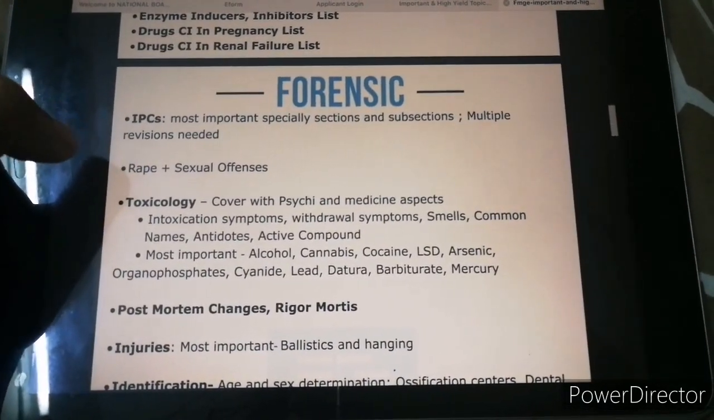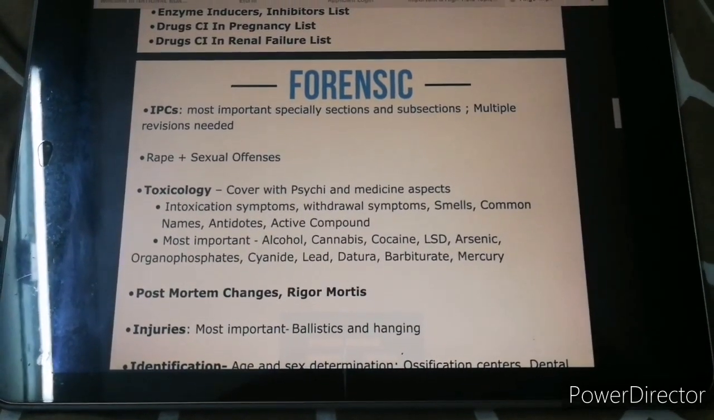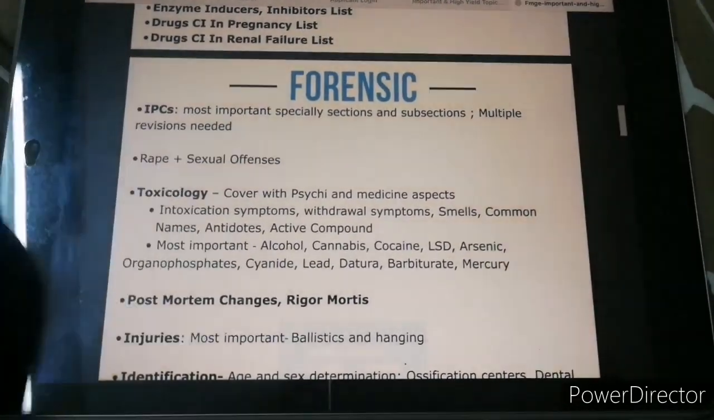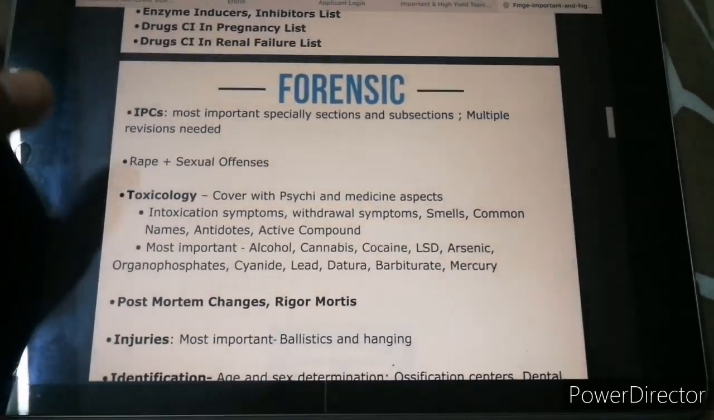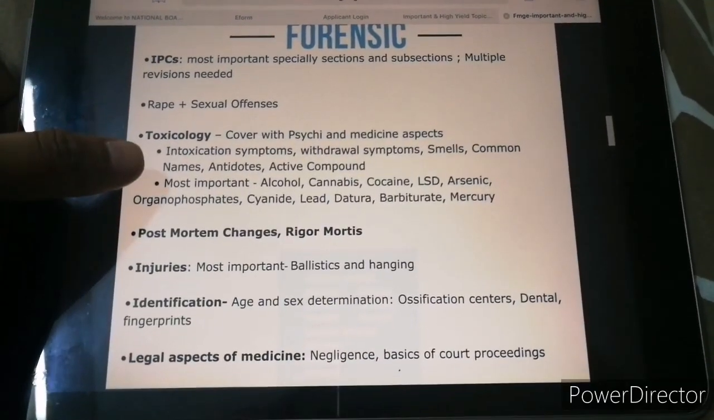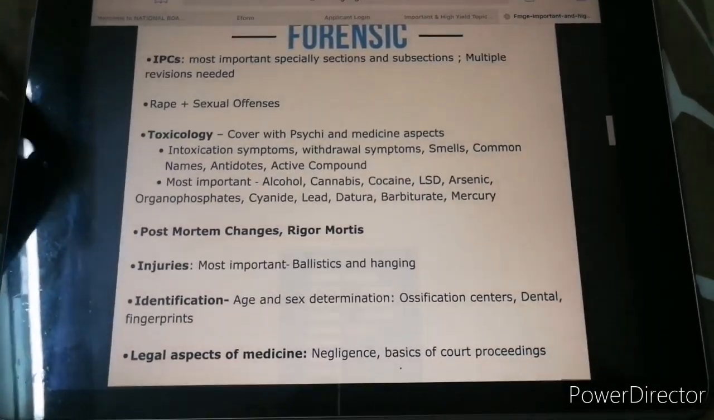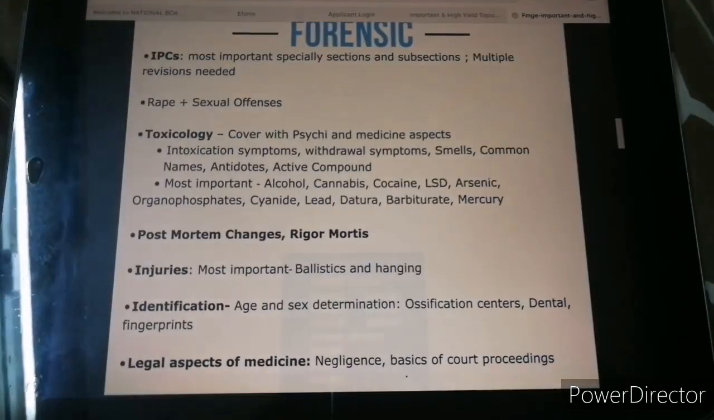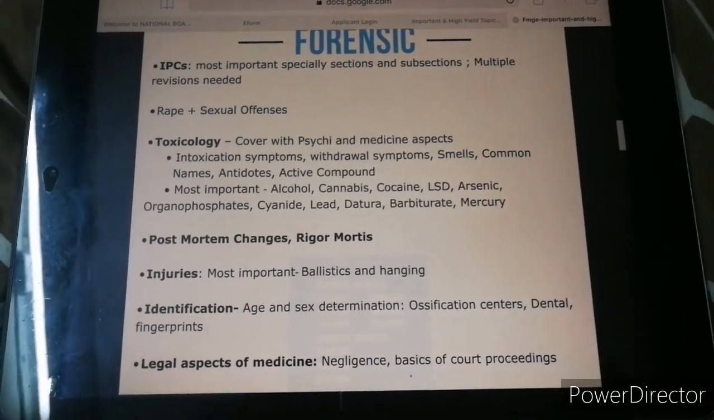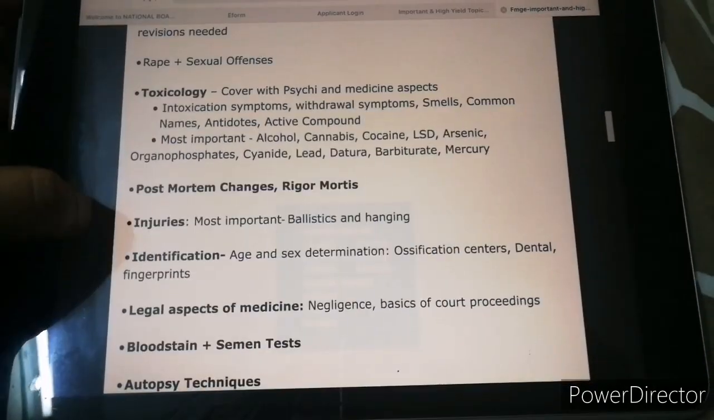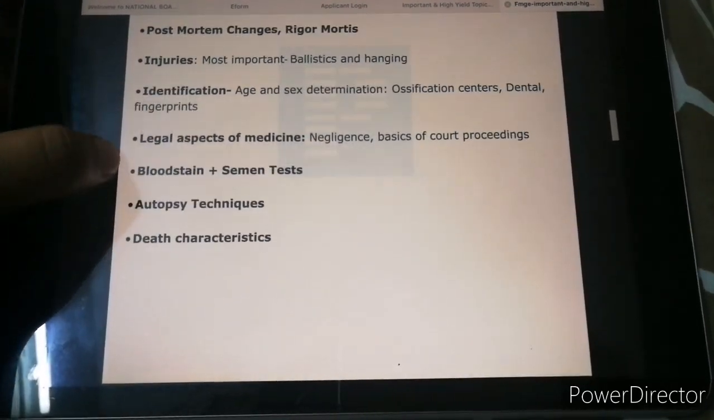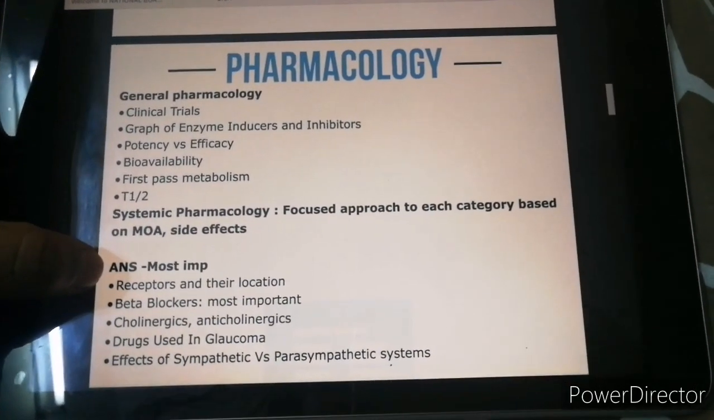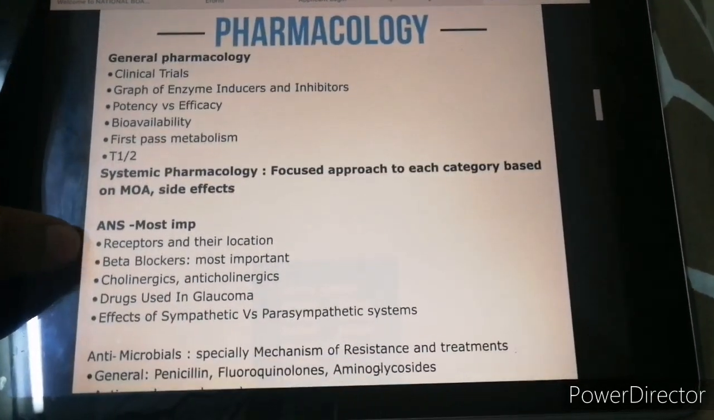There is one good way to remember the IPCs. You could create your own mnemonic, and mnemonics are really good to help us remember stuff like IPCs. And last time, in the August exam and December exam, one thing which was repeating was toxicology. There were a lot of questions from toxicology, and pictures and stuff like that, right? Coming to pharmacology, so let's take a look at what all things are there in pharmacology.